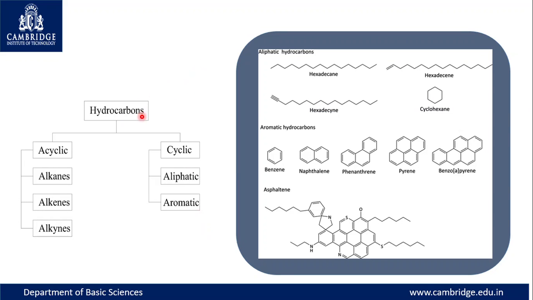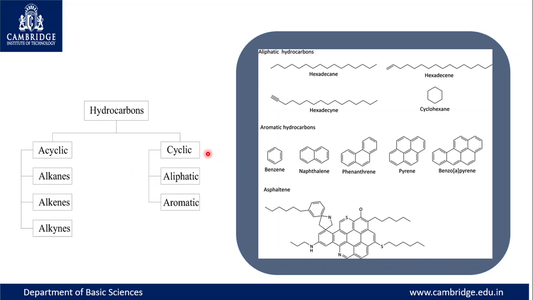Hydrocarbons are broadly classified into two categories. One is acyclic hydrocarbon, the second one is cyclic. Acyclic means open chain hydrocarbon, and these open chain hydrocarbons are further divided into alkane, alkene and alkyne. Alkane means carbon and carbon are connected by a sigma bond. Alkene means carbon and carbon connected by a double bond, and alkyne, carbon-carbon connected by a triple bond. These types of compounds are used in various industries, especially the solvent, pharmaceutical and petrochemical industries.